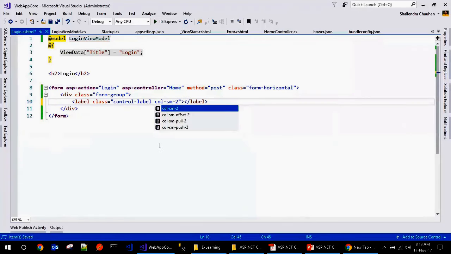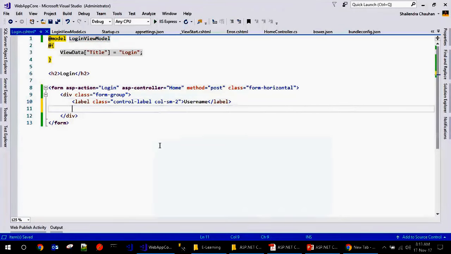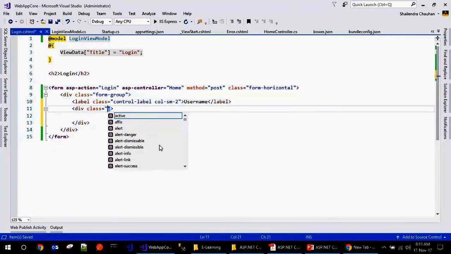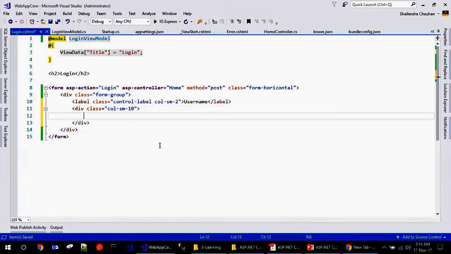Let's say I'm using here col-sm-2, and use Username for the label, and for the text box, we have a div and use a class. It will be col-sm-10, because in Bootstrap we have the 12 column grid system. So the sum of the columns should be 12, not more than 12.